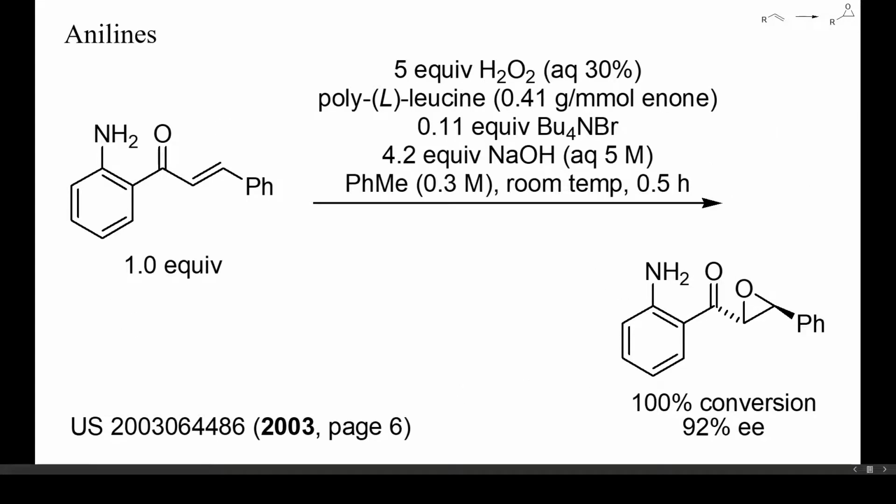Enones can be epoxidized enantioselectively with alkaline hydrogen peroxide and polyleucine, as shown here. Again, an aniline substructure did not require any protection. Deactivation by the keto group probably helped here to prevent aniline oxidation.